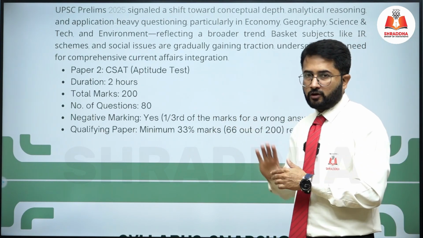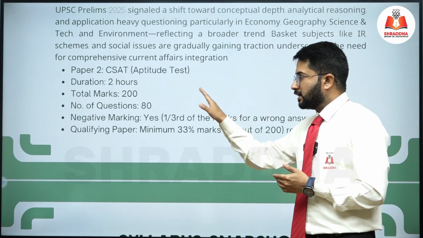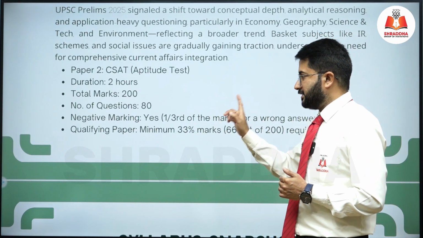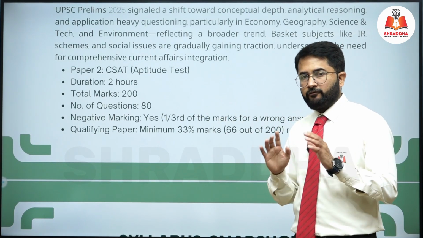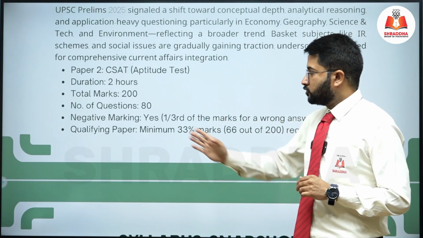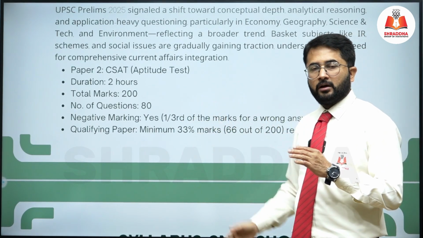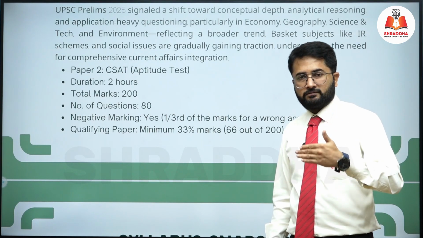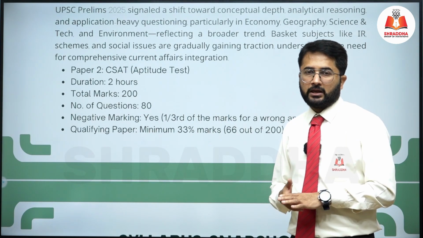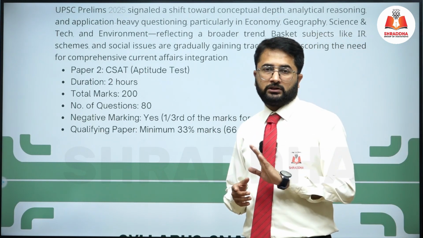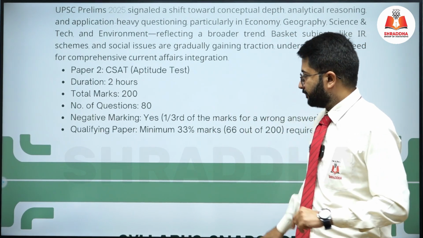CSAT has a duration of 2 hours. It will have marks around 200, but the questions are 80, because each question will carry 2.5 marks. So the negative marking is already there. We already mentioned the negative marking. For both the papers, GS1 as well as GS2, we have a negative marking of 1/3. That means any wrong answer will deduct 1/3 mark from the right answer.